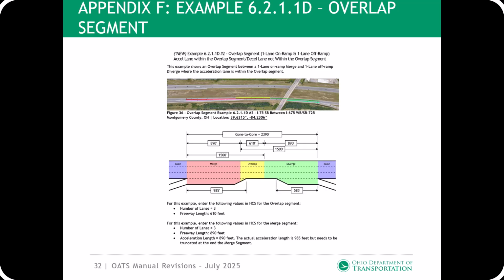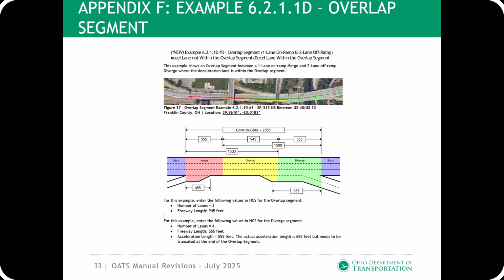Example number 2 shows an overlap segment with a one-lane on-ramp and a one-lane off-ramp where the acceleration lane is within the overlap segment and the deceleration lane is not within the overlap segment. For this case, the length of the acceleration length is truncated at the end of the merged segment.